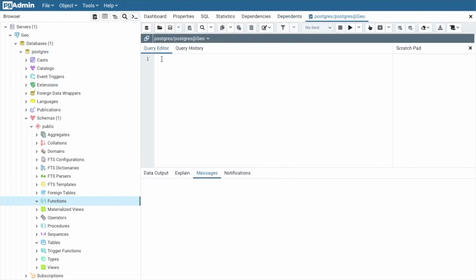Perfect. And we're gonna create our extension so we can load the functionalities into the database we just created. So we're gonna type in create extension PostGIS. Perfect. You can hit F5 or click the play button to execute the query.